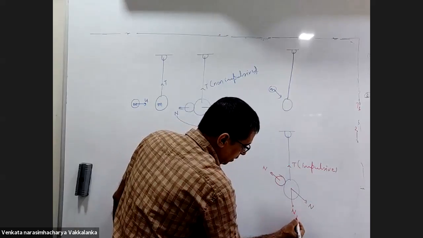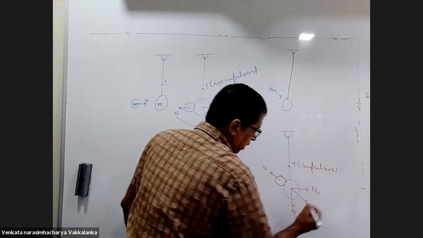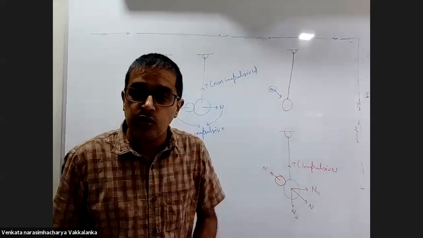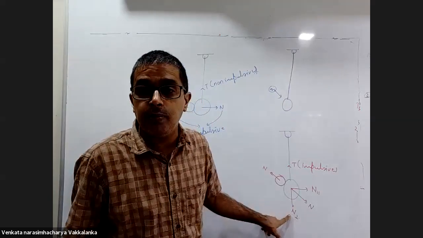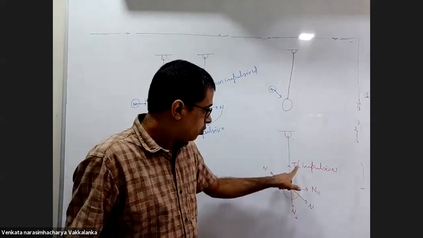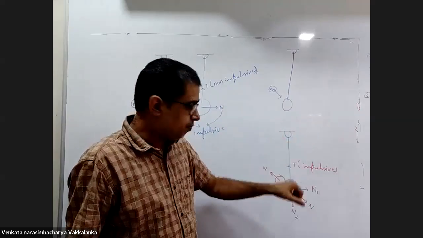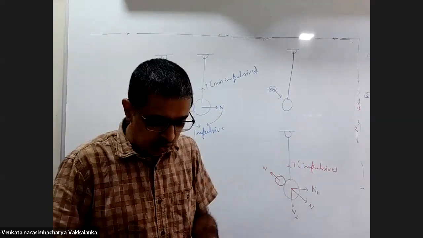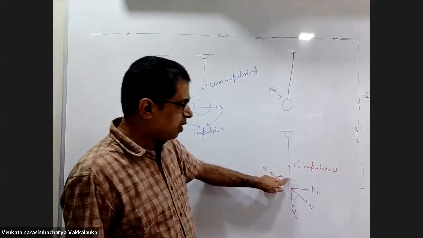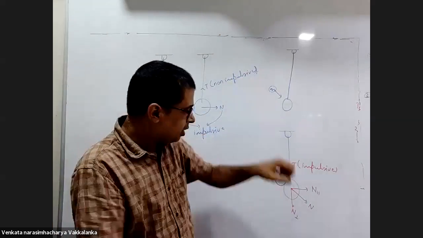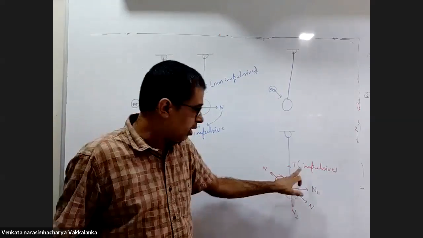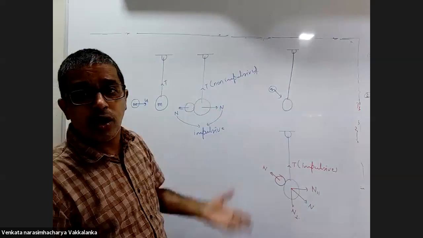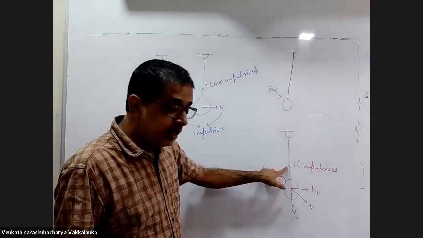This is N perpendicular, this is N parallel. So the vertical component of the normal force is impulsive. Only an impulsive force can balance this impulsive force. It need not necessarily be that the bob moves up. That will depend on the problem. But this is an impulsive force. You can visualize this: suddenly there will be a jerk in this string, a sudden rise in the value of the tension. Why? Because it is an impulsive force. The same tension in the previous situation was non-impulsive, but here it is impulsive.